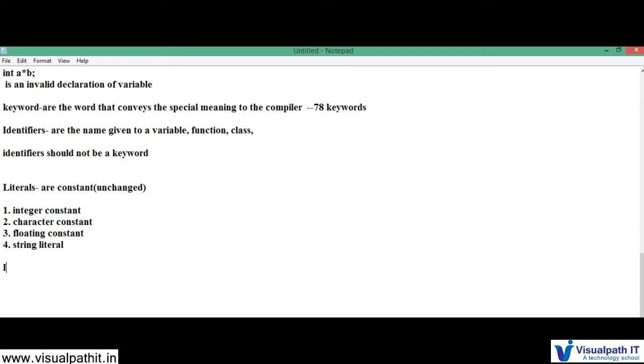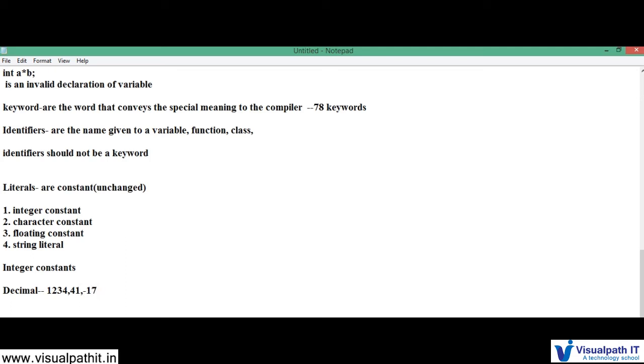Coming to the integer constant, we have the decimal constant first. It's a normal decimal, base 10. 1, 2, 3, 4 is one example, 41 is another example, then minus 17.